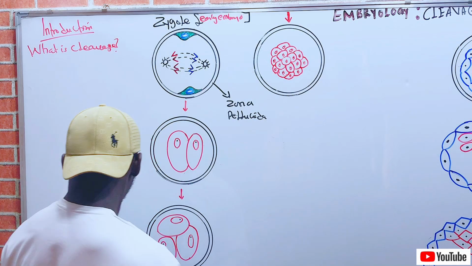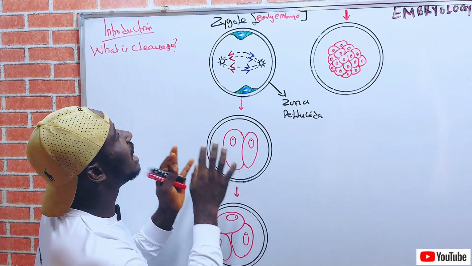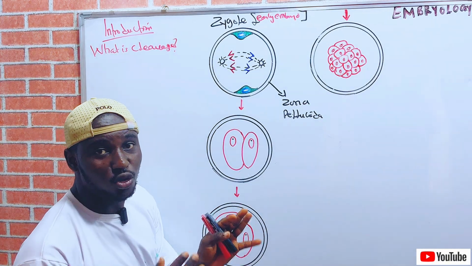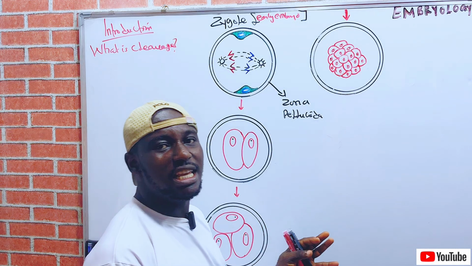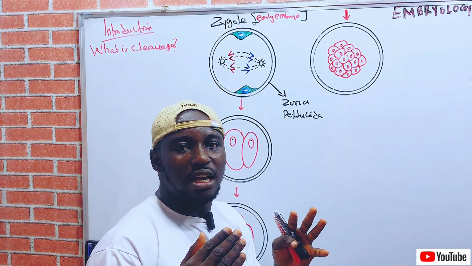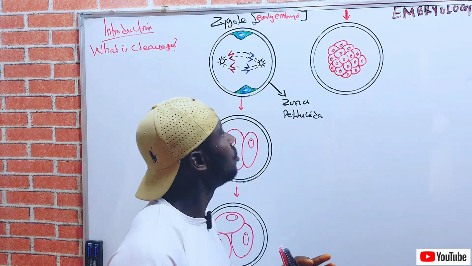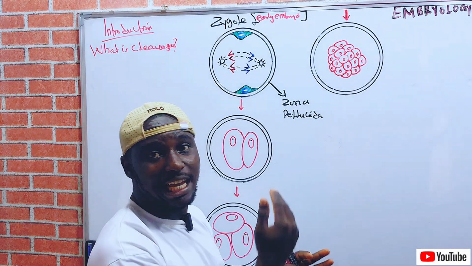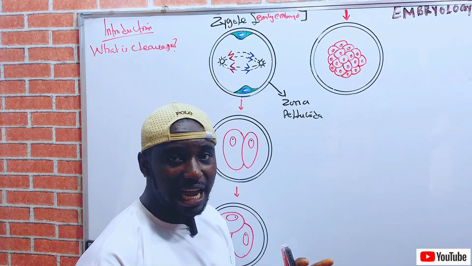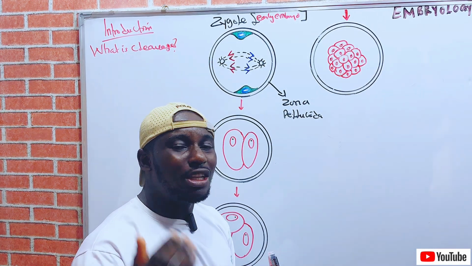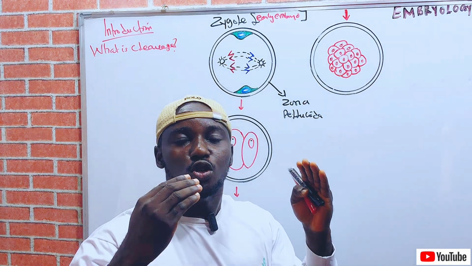Now watch. You have to understand that this cleavage occurs in the uterine tube. Yes, because immediately the oocyte is fertilized, the zygote or the early embryo is formed in the ampulla region of the uterine tube, because recall that fertilization occurs in the ampulla, which is the largest part of the uterine tube.